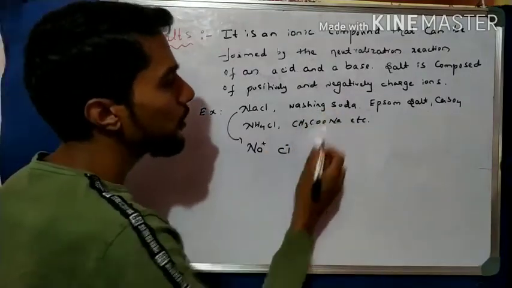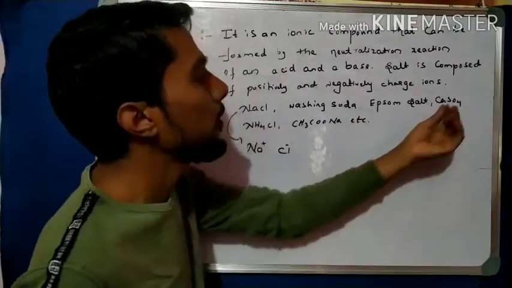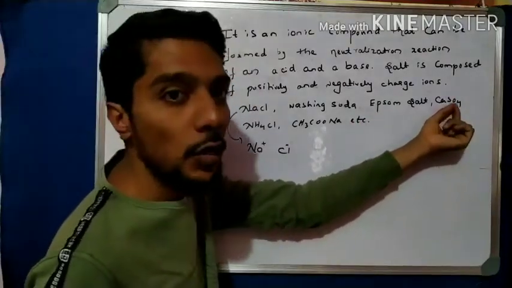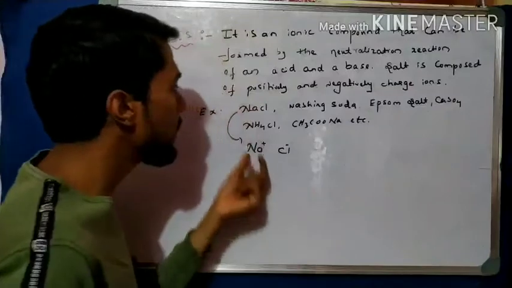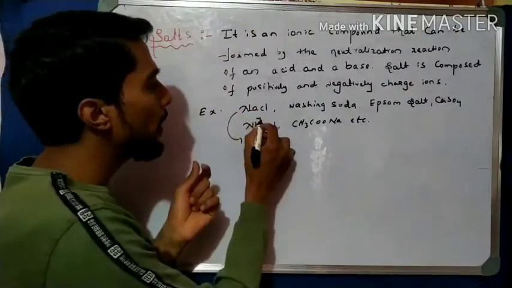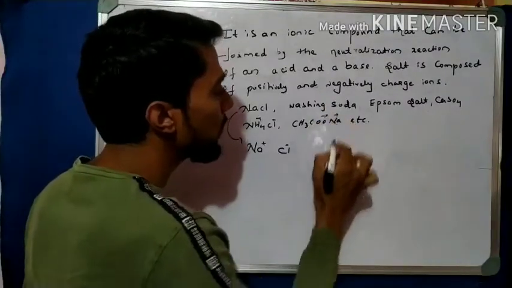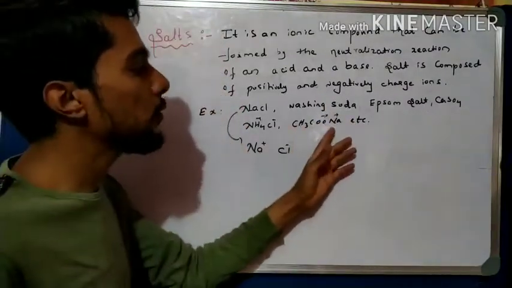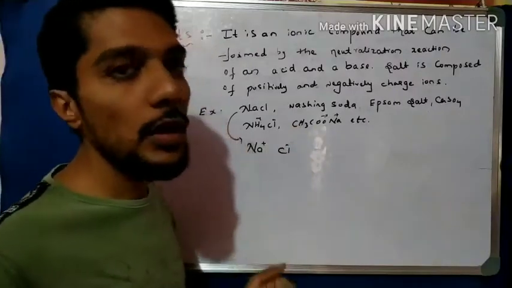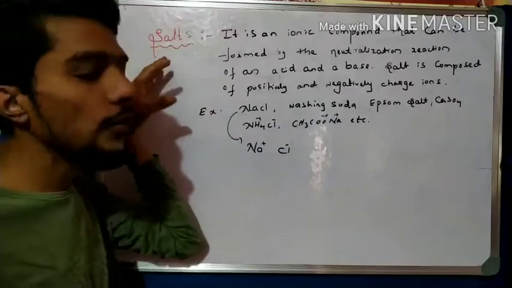Next come to washing soda. It is also one type of salt. Then Epsom salt, CaSO4, Ca plus and SO4 minus, positive and negative charged ions. NH4Cl, ammonium chloride, NH4 plus and Cl minus. Then the sodium acetate salt. So these are the examples of salt. Right, so this is one of the common definitions of salt.